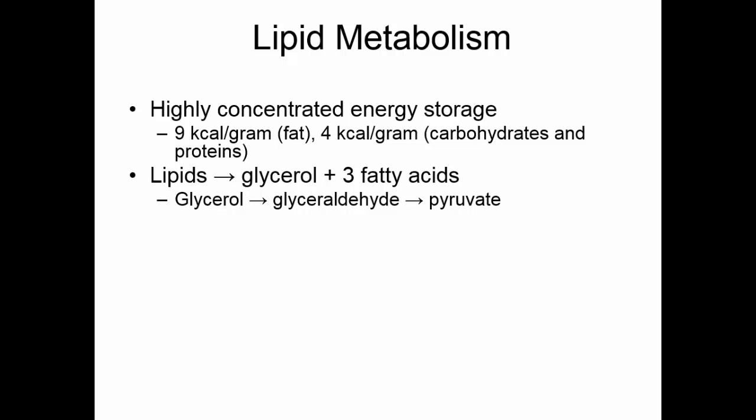Glycerol can become pyruvate and can enter that cycle for carbohydrates at the level of pyruvate. Fatty acids are long chains of carbon and hydrogen. We can break those carbons off 2 at a time. This is a process called beta oxidation, and turn them into acetyl-CoA, and that can enter the Krebs cycle.